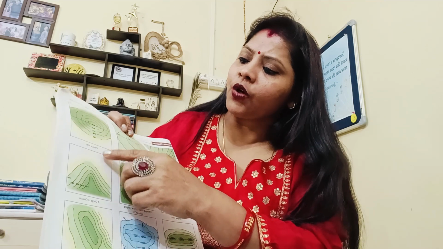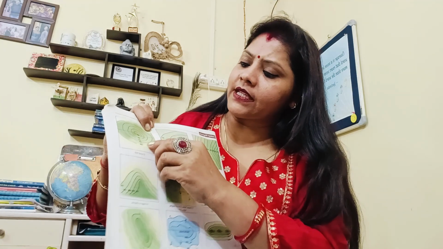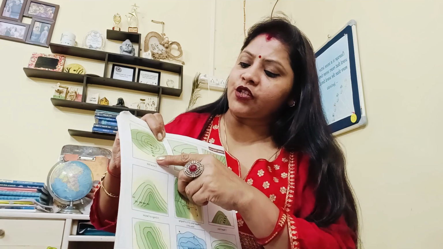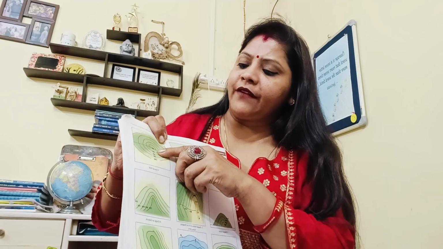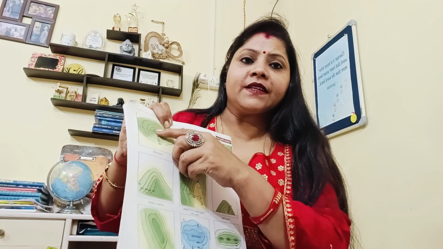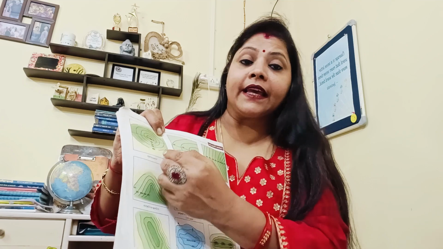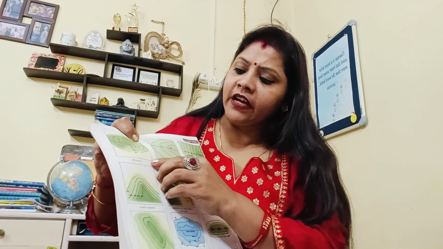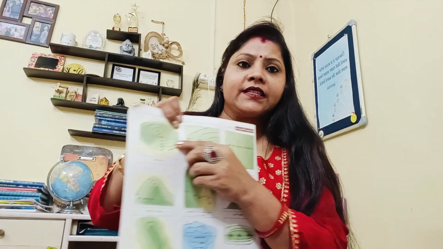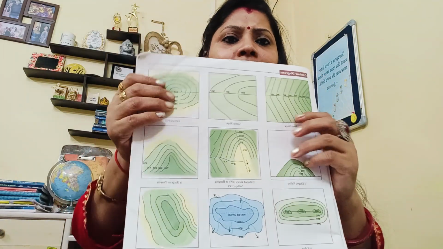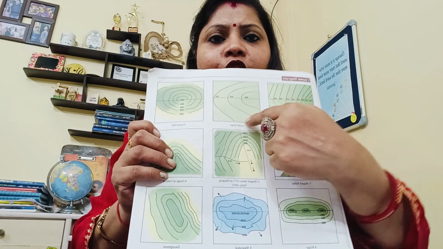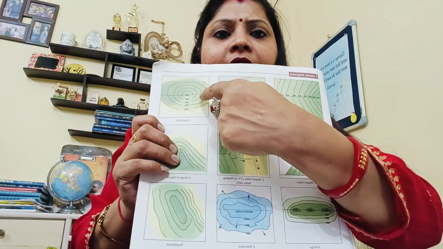Then we have the conical hill. In the conical hill, the contour lines are equally distributed. First it is 200, then 300, then 400, then 500, then 600. This is the spot height. Again you have a regularity in the contour interval of 100 meters, which is called the conical hill. So first this is the steep slope, then the gentle slope, then the conical hill.